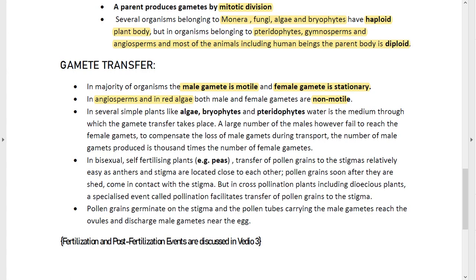After the pollen grains have reached the stigma, what happens? The pollen grains germinate on the stigma and it grows into the pollen tube, okay, and then this pollen tube carrying the male gamete reaches the ovule, and after that it discharges the male gamete near the egg. So the fertilization gets completed and hence zygote is formed. The next topic, that is fertilization and post-fertilization events, are discussed in your next video, that is video 3.